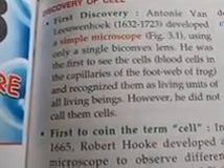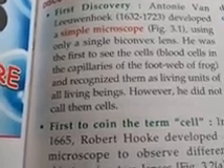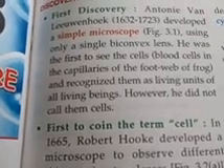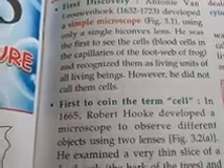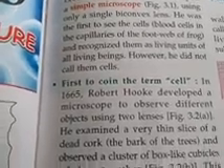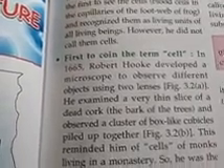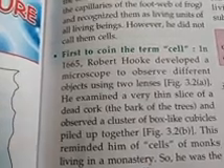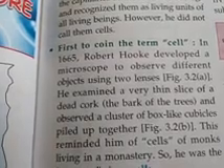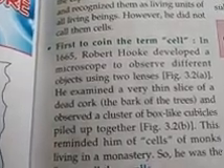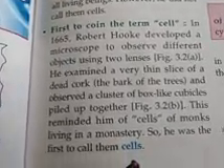With this, he saw the blood cells in the capillaries of the footweb of frog, but he did not name it. Later on, another scientist, Robert Hooke, developed another microscope with two lenses and examined a very thin slice of a dead cork. It was he who termed the name cells.